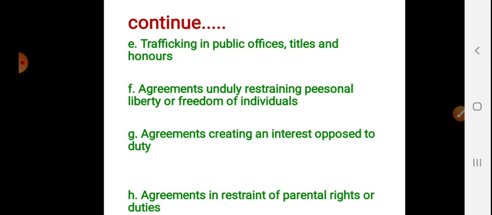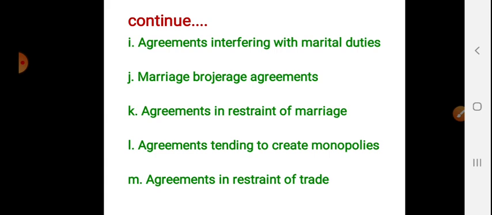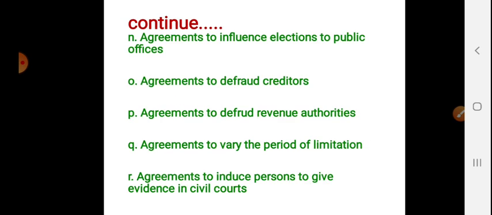Next, agreement in restraint of marriage. So agreement, marriage brokerage, this is brokerage, okay?